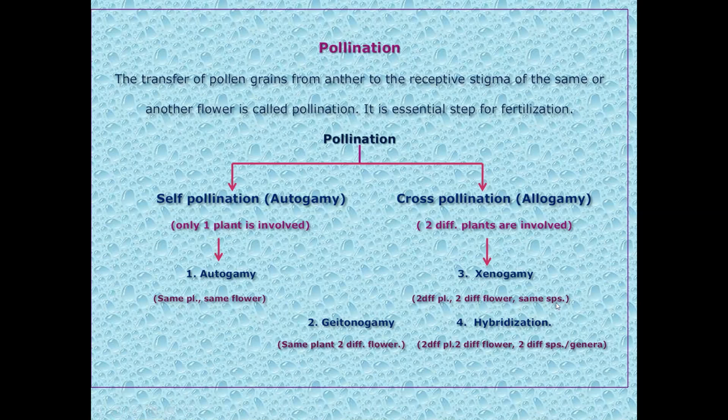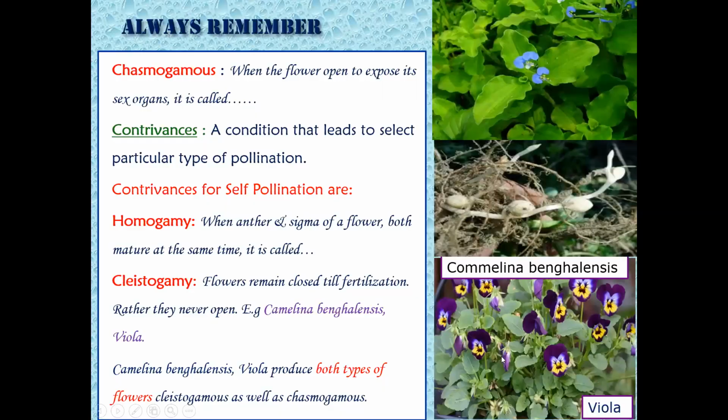In hybridization also, we are using two different genera, two different species. So the individuals produced are also genetically different. So this is for hybridization. We have discussed it just for the sake of reference. I'll switch to the next slide.